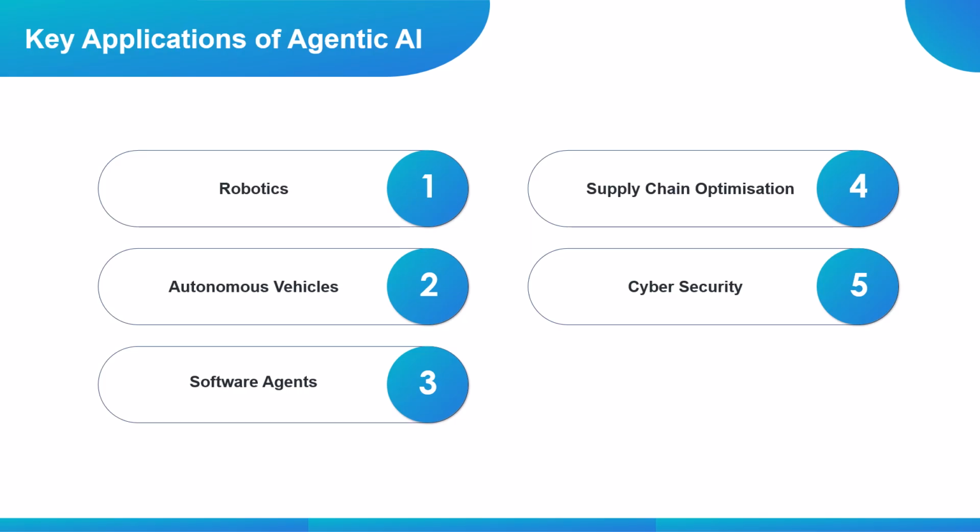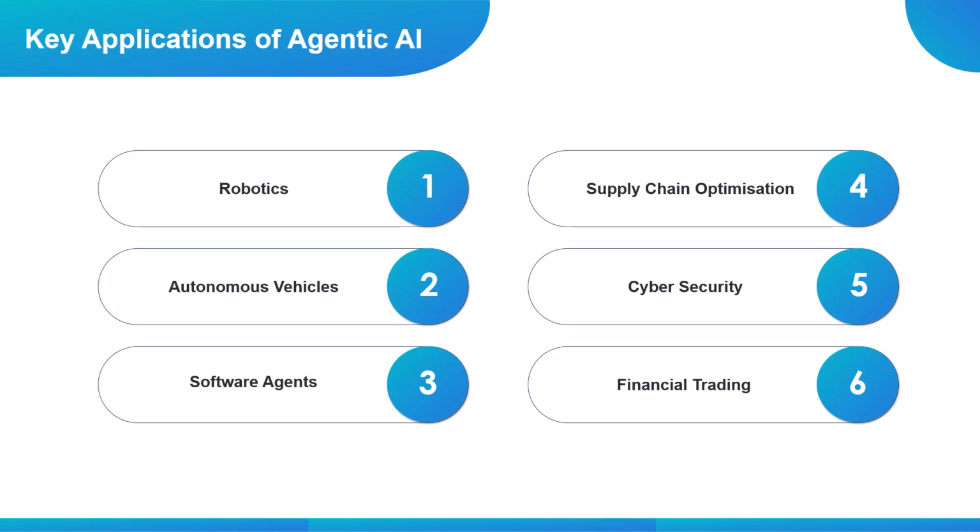In cybersecurity, agentic systems continuously monitor network activity, detect anomalies, and respond to threats proactively, often faster than human teams can react. And in the world of financial trading, these agents analyze market patterns, evaluate risk strategies, and execute trades with precision and speed. Across industries, agentic AI is no longer just a concept. It is becoming the backbone of intelligent automation and smarter decision-making systems.